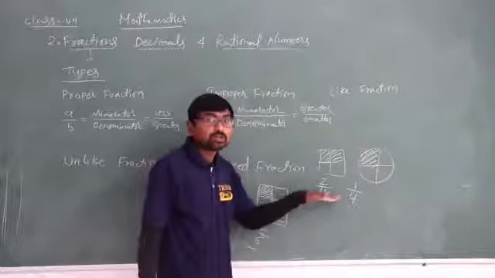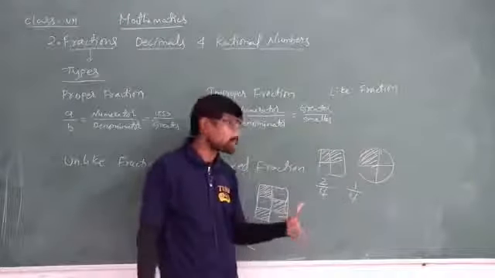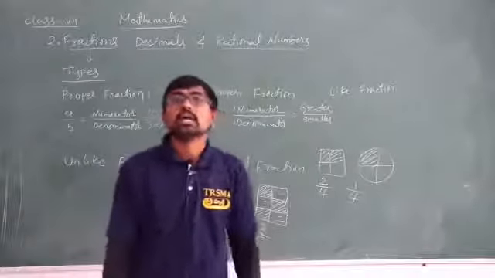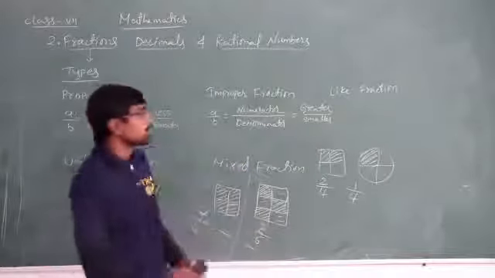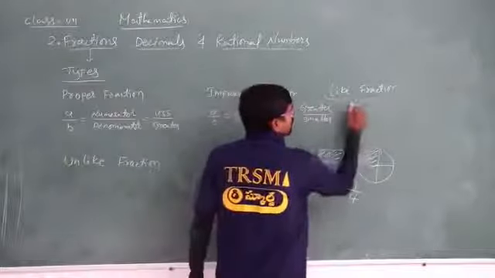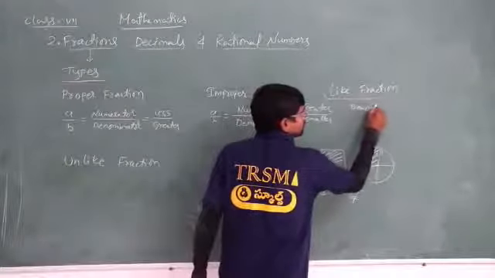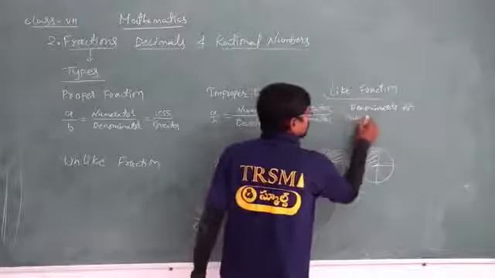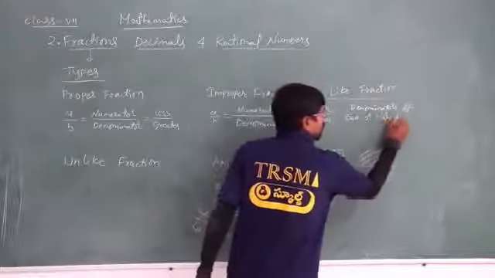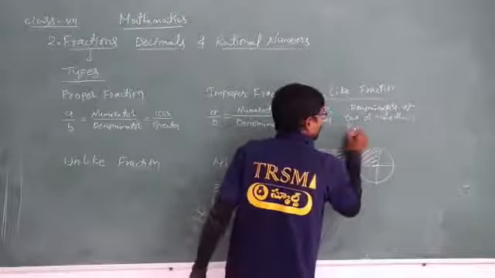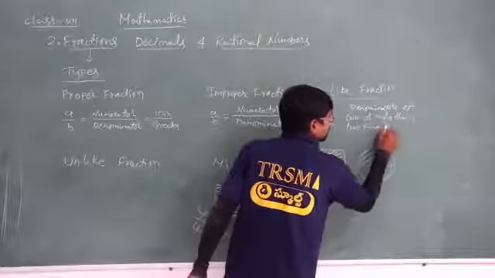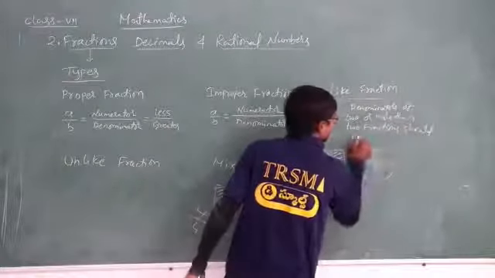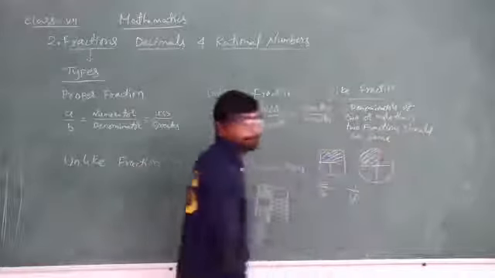For 2 or more than 2 fractions, if the denominators are same, then such type of fractions are called like fractions. Understood? It means that the denominators of 2 or more than 2 fractions should be same.